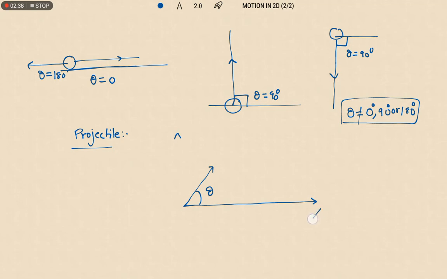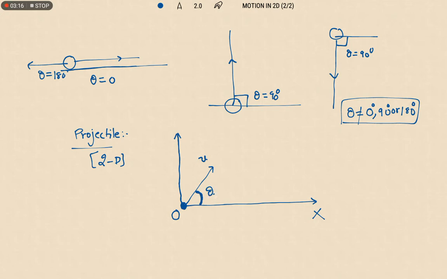So this is the horizontal direction and this is the vertical direction. We are considering the projectile motion as a two-dimensional motion. Sir, why are you considering its motion as two-dimensional? Suppose I give its initial velocity u. This is the point of projection, from where we are projecting the body. The angle between the projectile's initial velocity and the horizontal is known as the angle of projection, here theta.